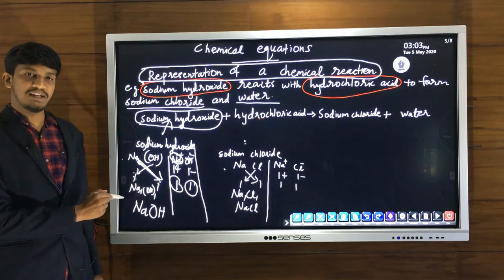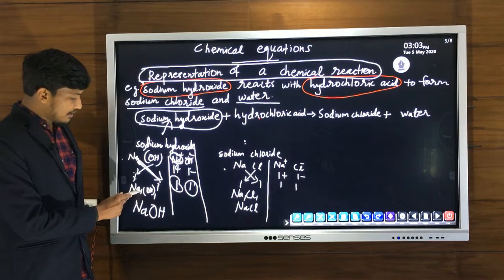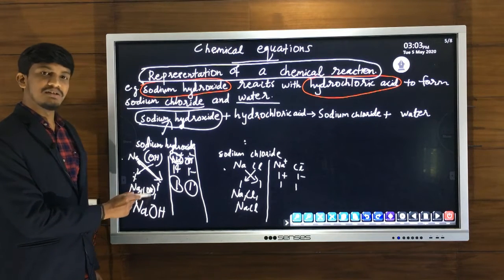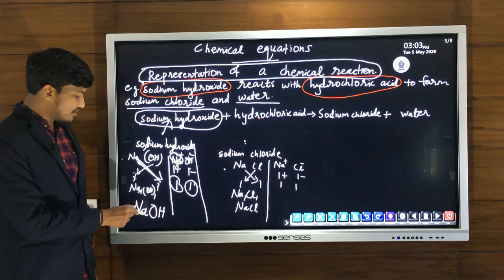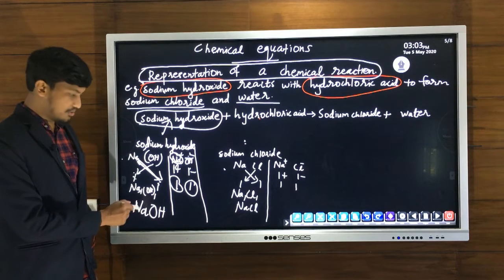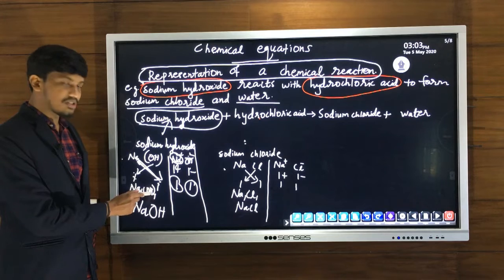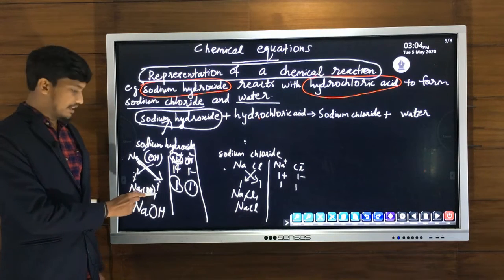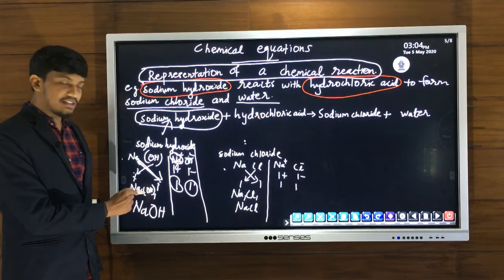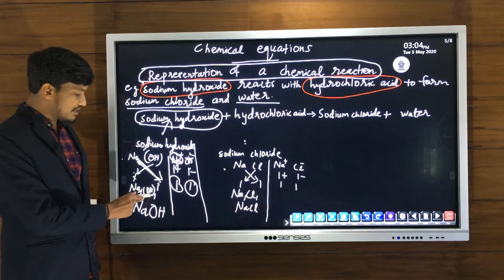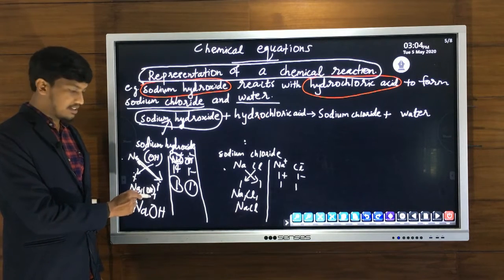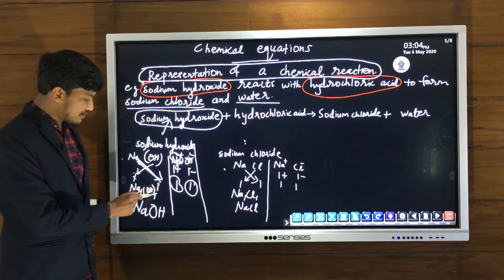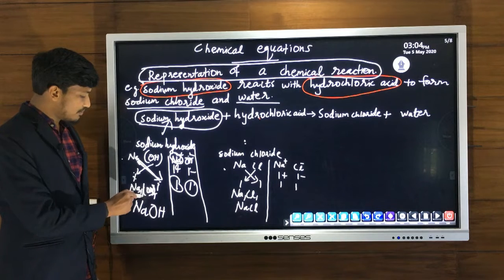After that, what is the final step? If the number that appears is 1, we can avoid the 1. So for Na, we don't write the 1. Then for OH, the number is also 1, so we can avoid the 1. And in the case of a polyatomic ion, if the number is 1, we can cancel the 1 as well as the brackets. So here we cancel the 1 and also the brackets.